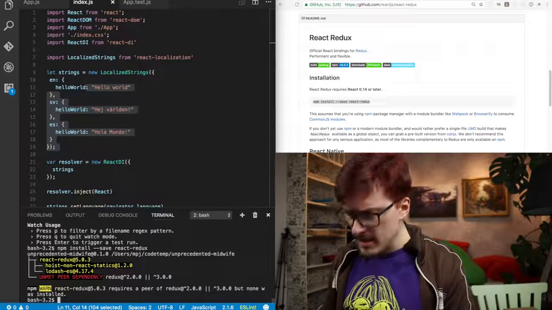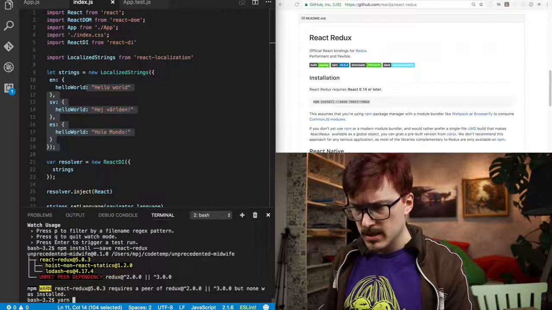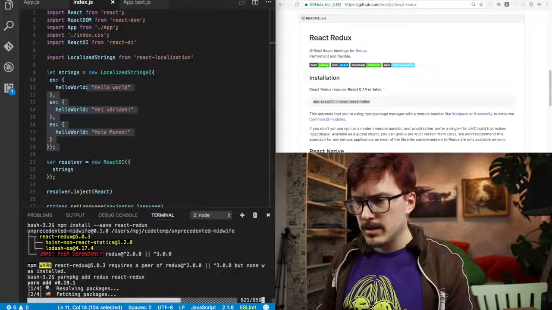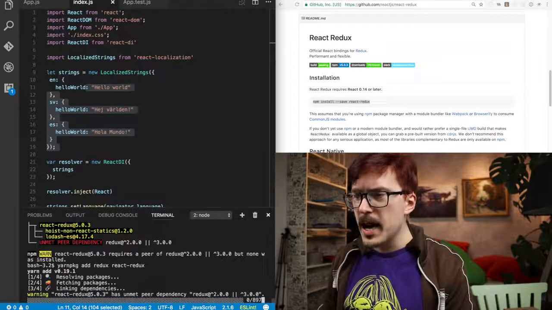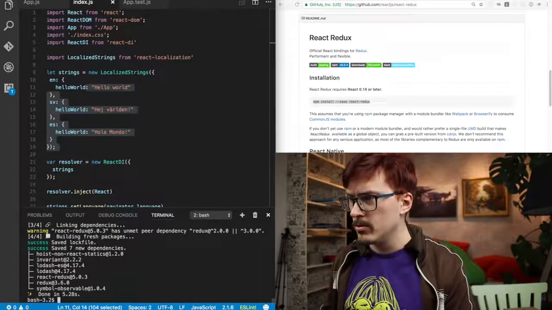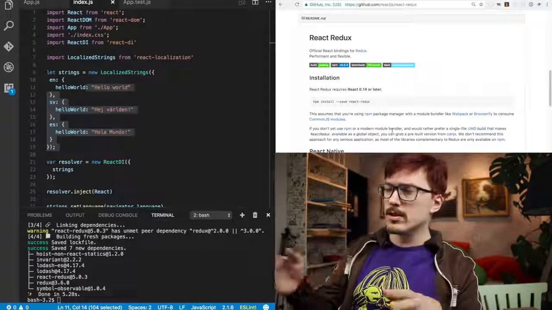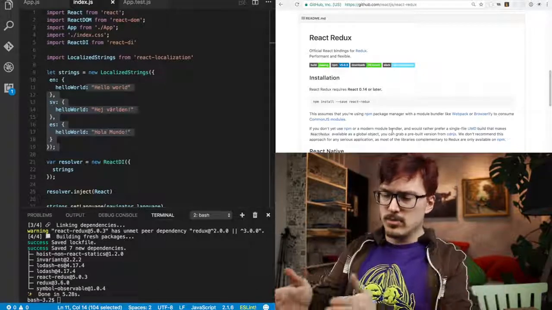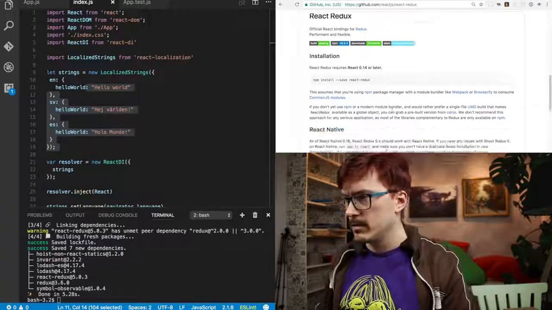Peer dependencies are evil, man. Don't use them. Yarn add Redux and React Redux. Oh, yarn. It's so great that we have two package managers for JavaScript now. Thank you, Facebook. The JavaScript community is sort of like communist parties. They constantly split into smaller and smaller parties.